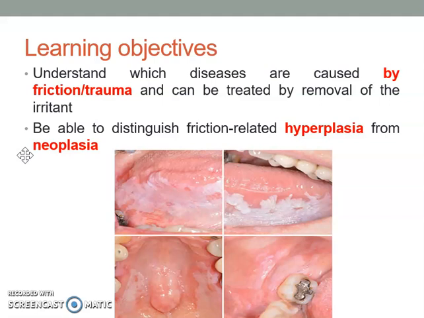At the end of this lecture, you should know which diseases or lesions are not dangerous, for example, those caused by friction or trauma, which can be treated by removal of the irritants, and know which lesions are precancerous and need treatment. This white lesion can have various appearances.